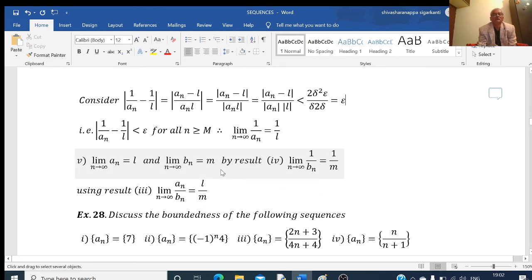So here we have limit of an equal to L, limit of 1 by bn equal to 1 by m. Then limit of an into 1 by bn is equal to L into 1 by m. What is an into 1 by bn? It is nothing but an by bn, equal to L into 1 by m, which is nothing but L by m. So we are proving this result number 5 using result number 3 and result number 4. Okay. Thank you. I will stop here.